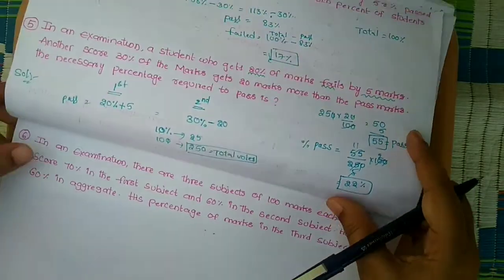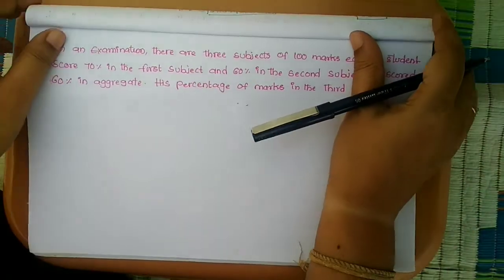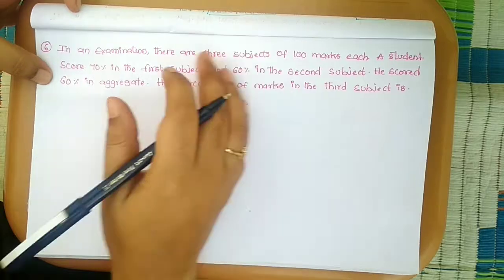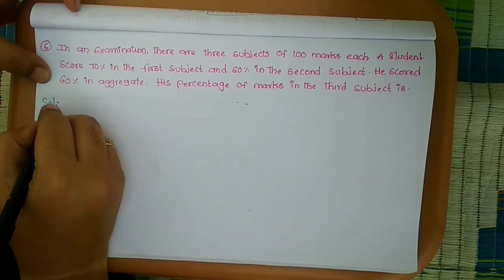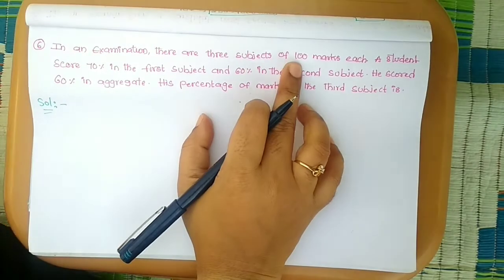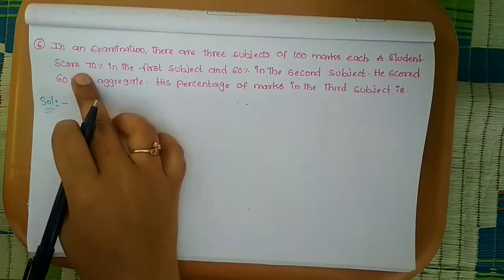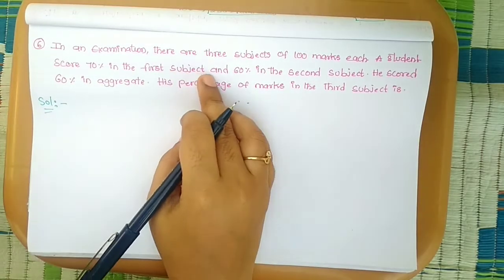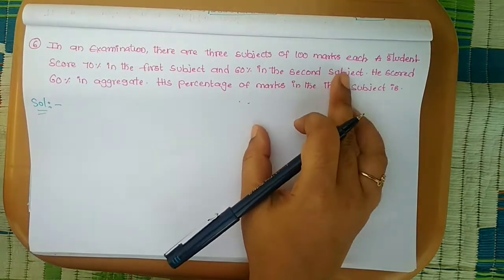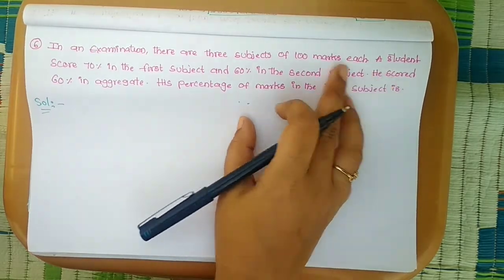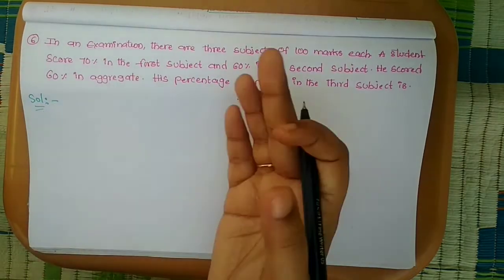Coming to sixth problem. In an examination, there are 3 subjects of 100 marks each. A student secured 70% in the first subject and 60% in the second subject. He scored 60% in aggregate.